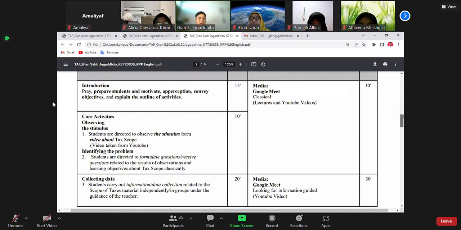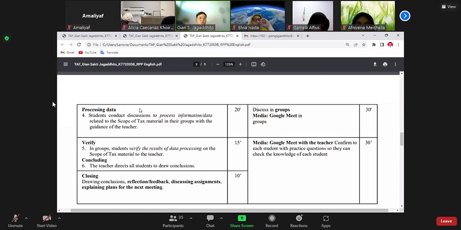And then we have data collection. In data collection, students carry out information or data collection related to the scope of tax material, independently or in groups under the guidance of the teacher. The time allocation is 20 minutes. And the media is Google Meet, looking for information guided by the YouTube video.